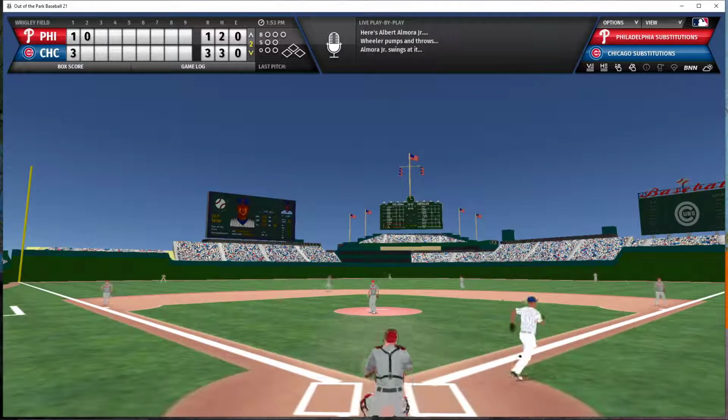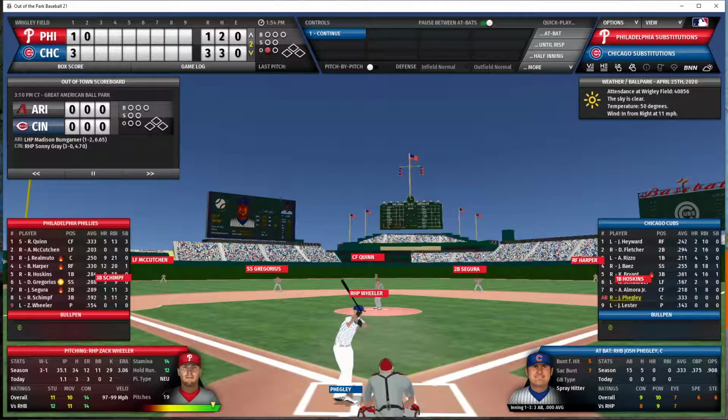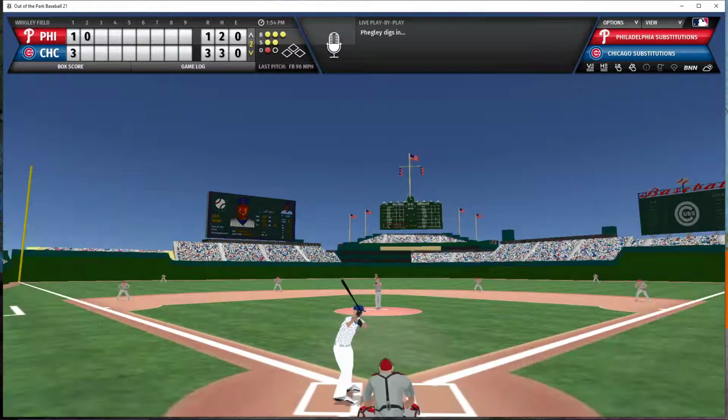Almora is the leadoff batter for the Cubs in the 2nd inning. He flies out to right center field. It looks like that'll be playable. Harper tracks it down for the 1st out. And Josh Fegley, who, interestingly enough, is starting to play the David Ross role and catching all the games that Lester pitches in, will be the batter with 1 out and nobody on.